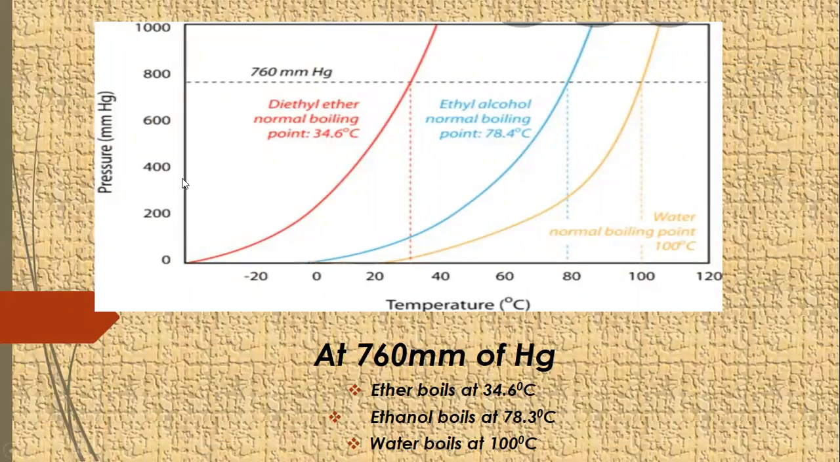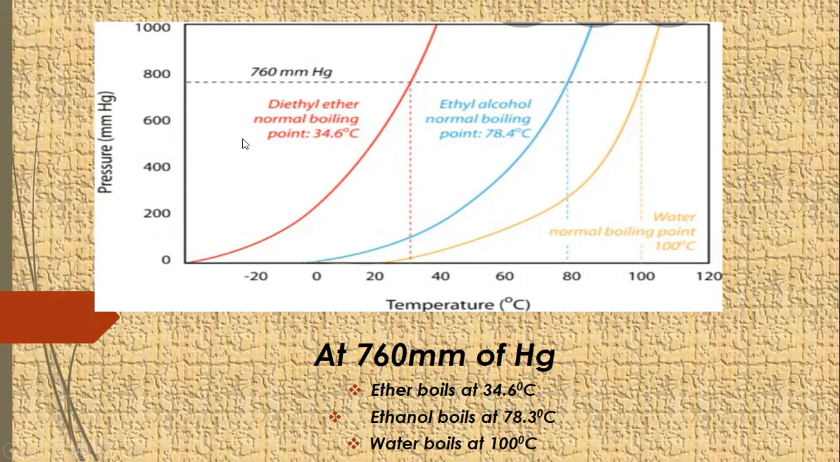Here we consider a graph between three liquids: diethyl ether, ethyl alcohol, and water. The graph is plotted between pressure, which is in mm of mercury, and temperature, which is plotted in degrees centigrade. You can see this line is at 760 millimeters of mercury, which shows the external pressure.